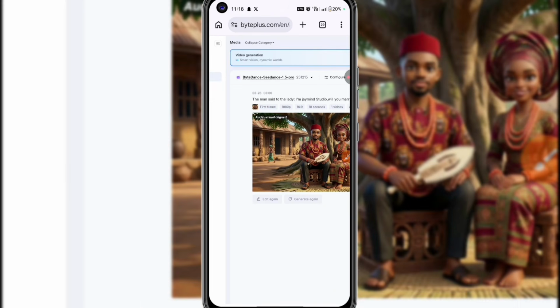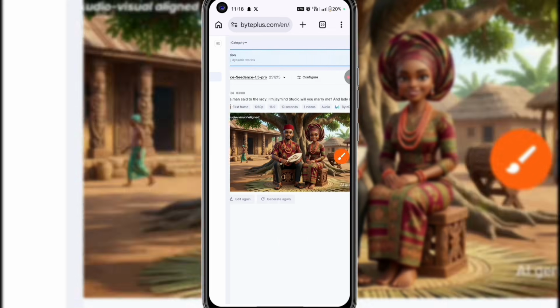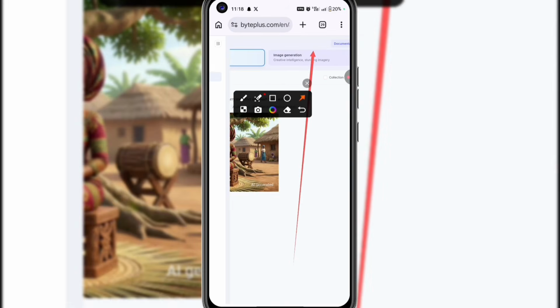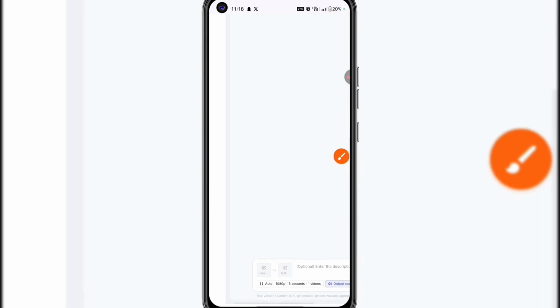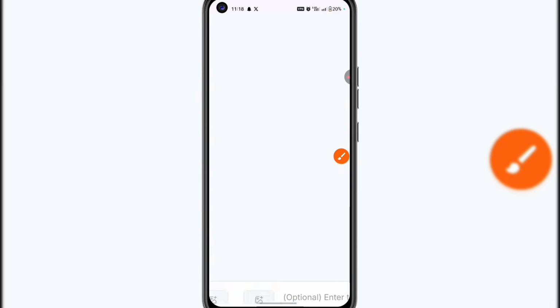And if you look up here, you can see video generation. And this website uses Seedance to generate the video. That's the video model that they are using to create videos, Seedance. And then by this side, you can see image generation. Now here is where you'll generate your videos. Scroll, and below here, you're going to see this.